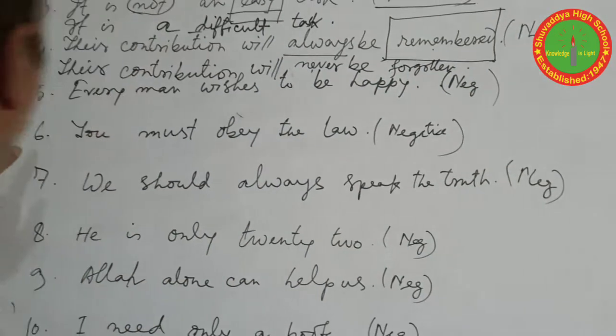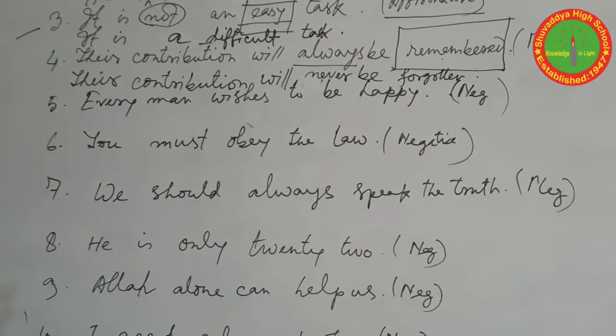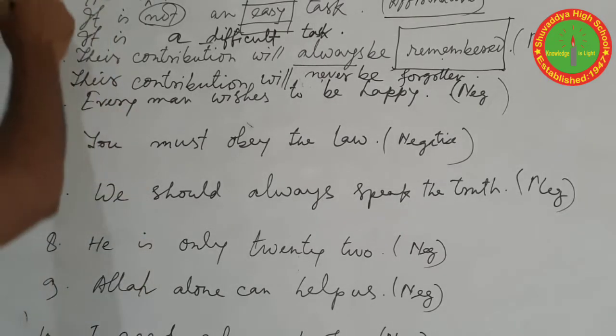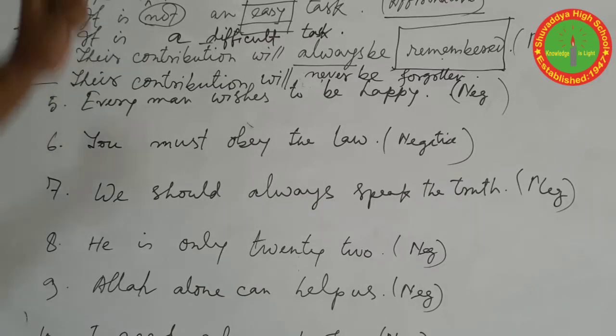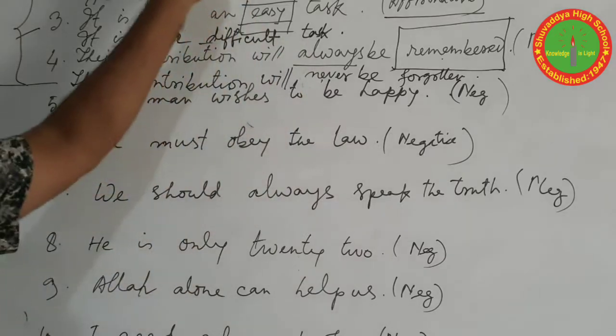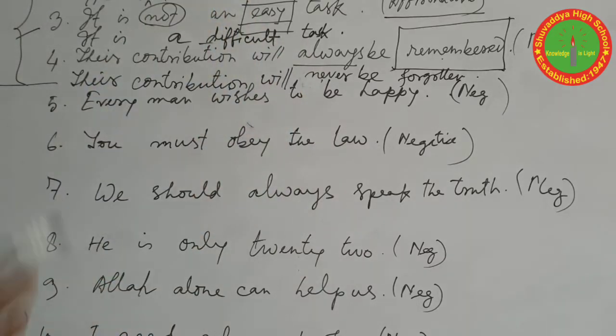Okay. Question number 5. Every man wishes to be happy. They are the normal question, I think. You don't have to use any rules or regulations to solve the questions. Only we have to find out some words which are adjective or adverb or verb or preposition.